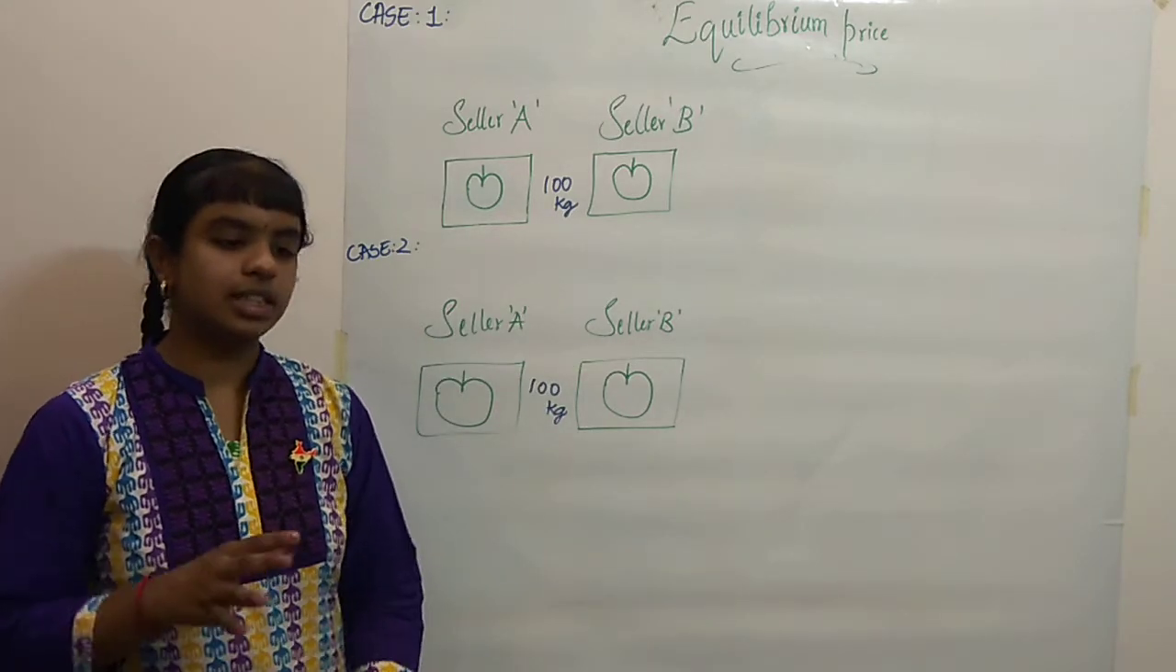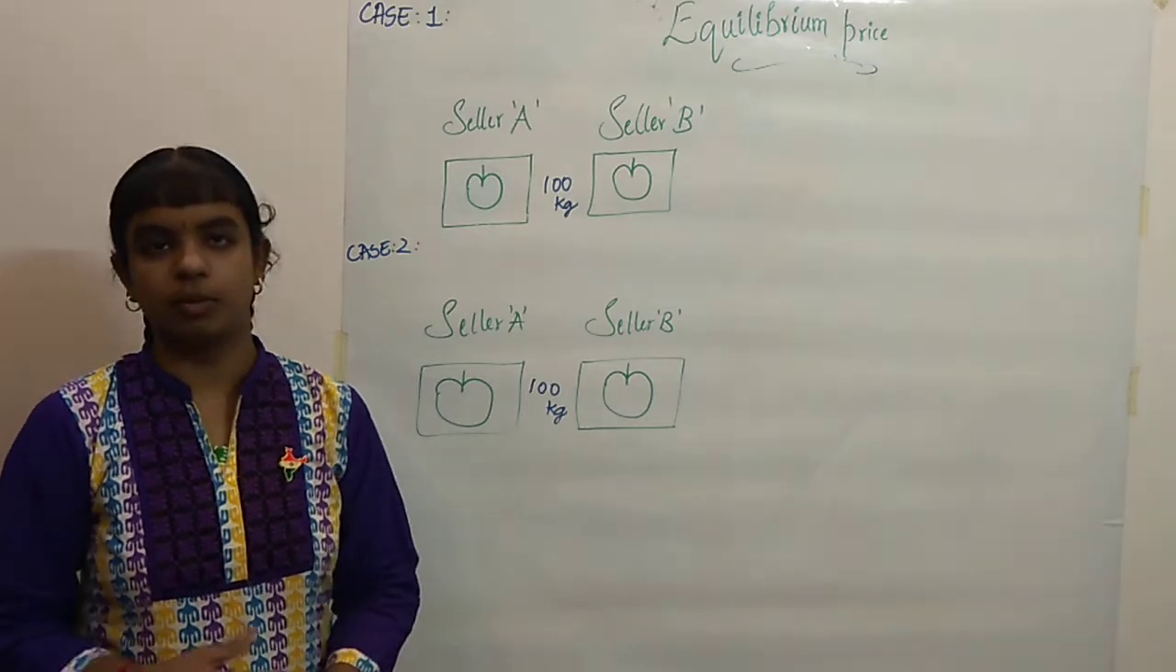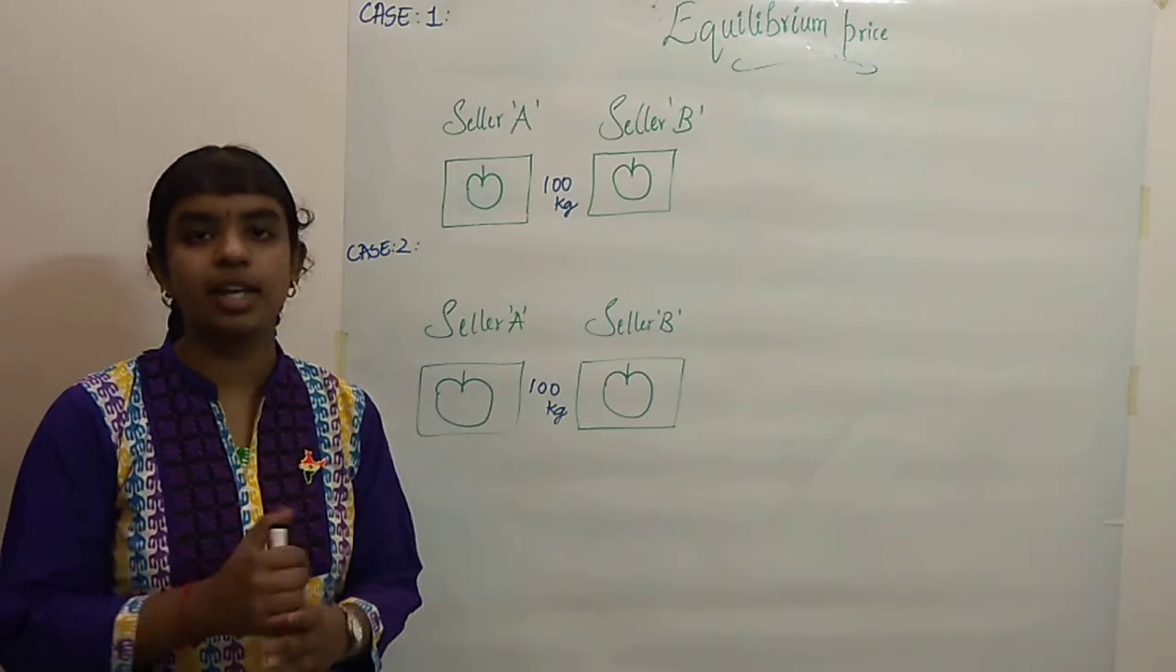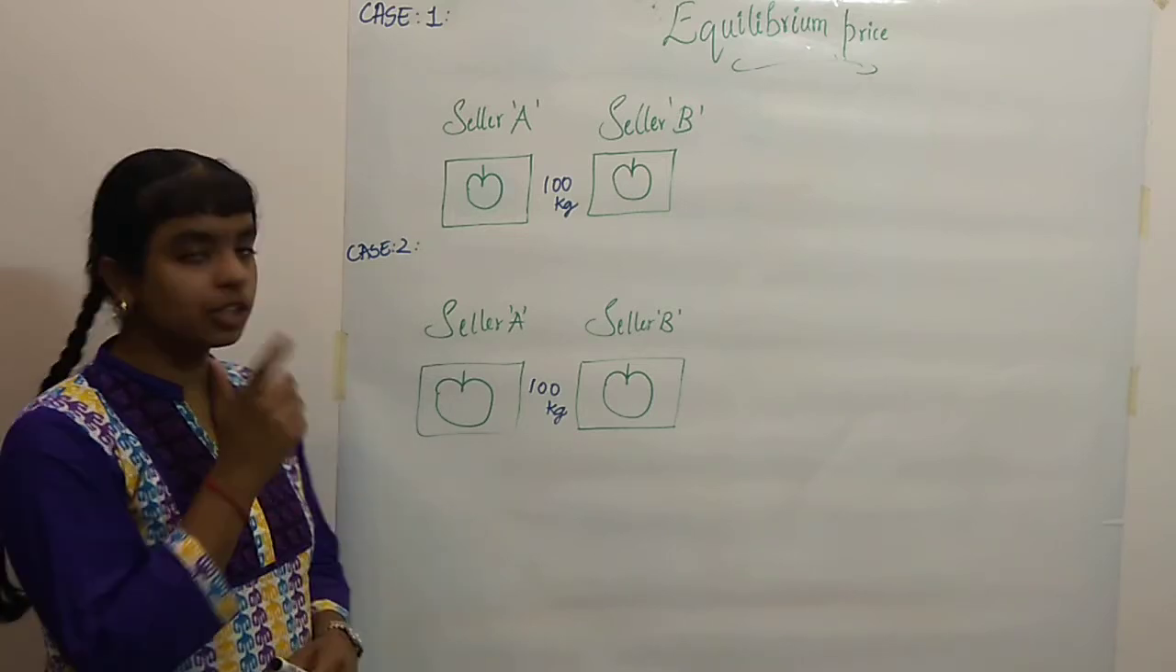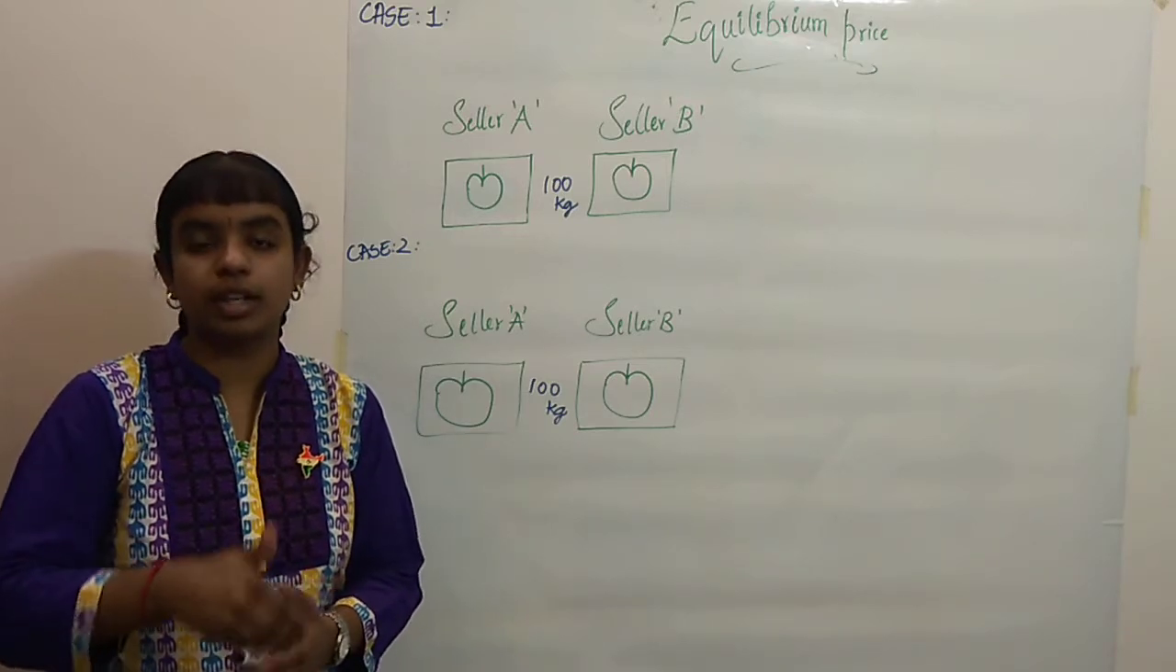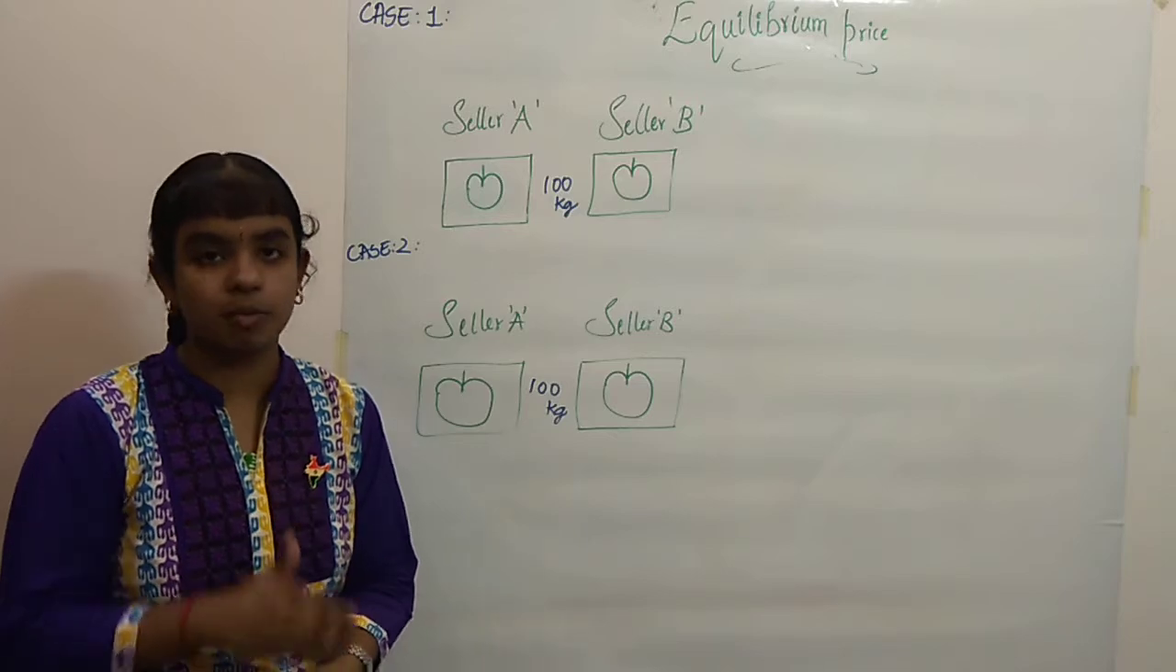Now we'll see the mindset of the seller and buyer. What will be the mindset of the buyer? To buy the quality product at a lower price. And what will be the mindset of the seller? To sell his product at a price so that he will get maximum profit.